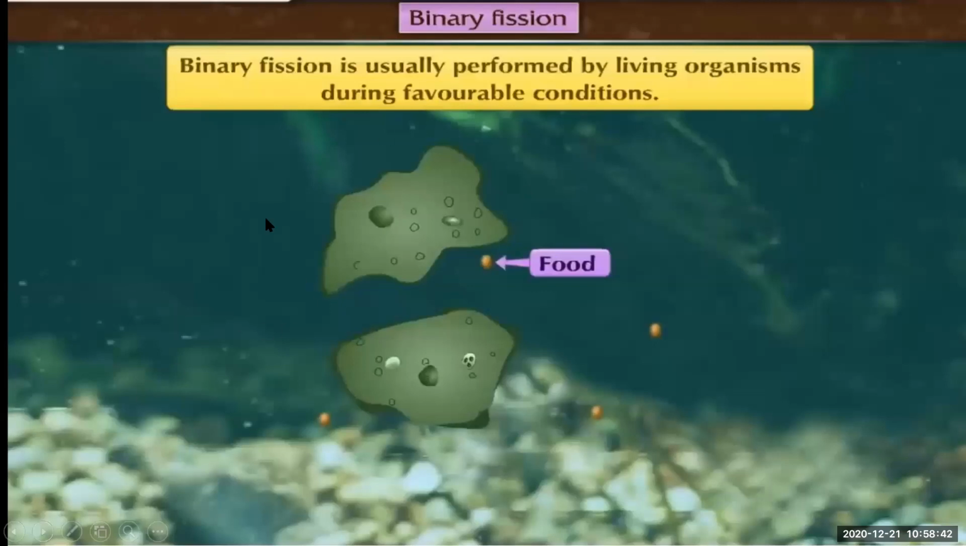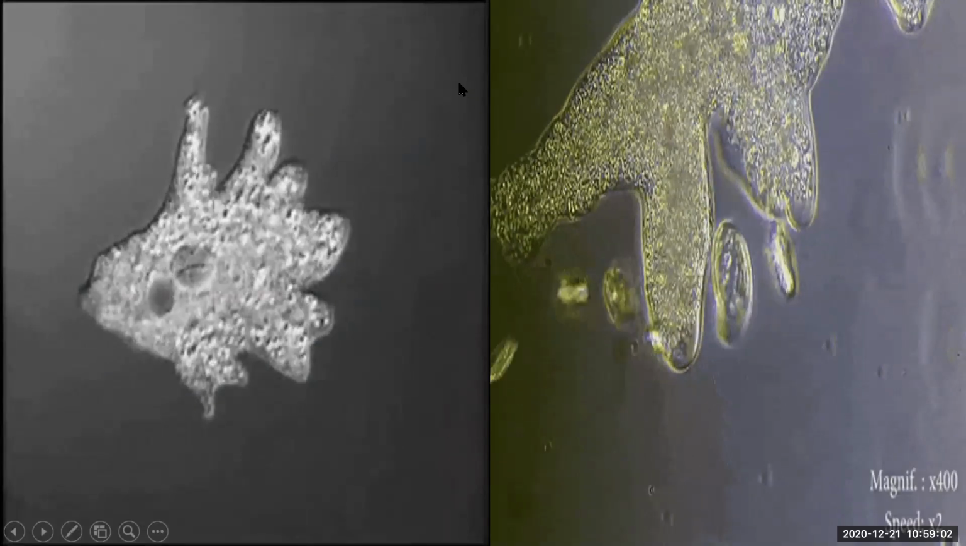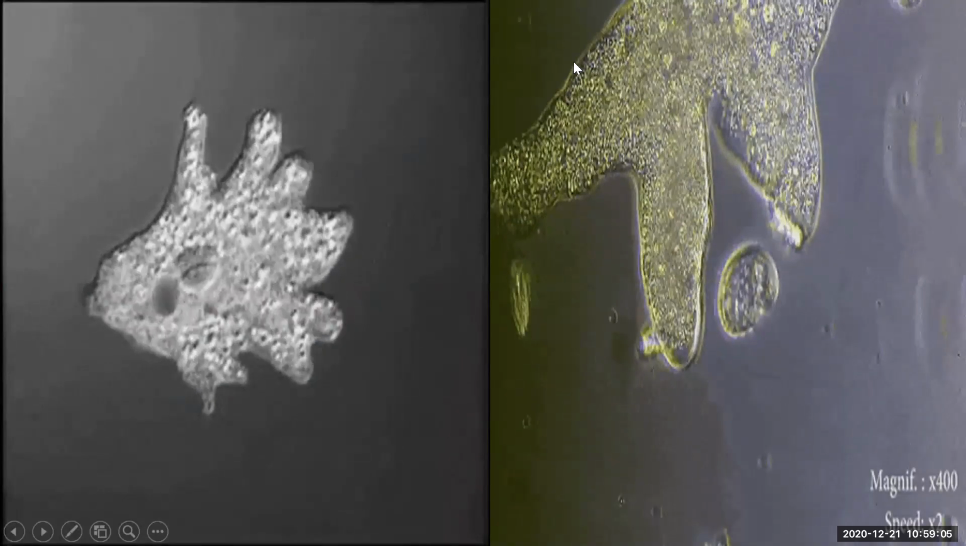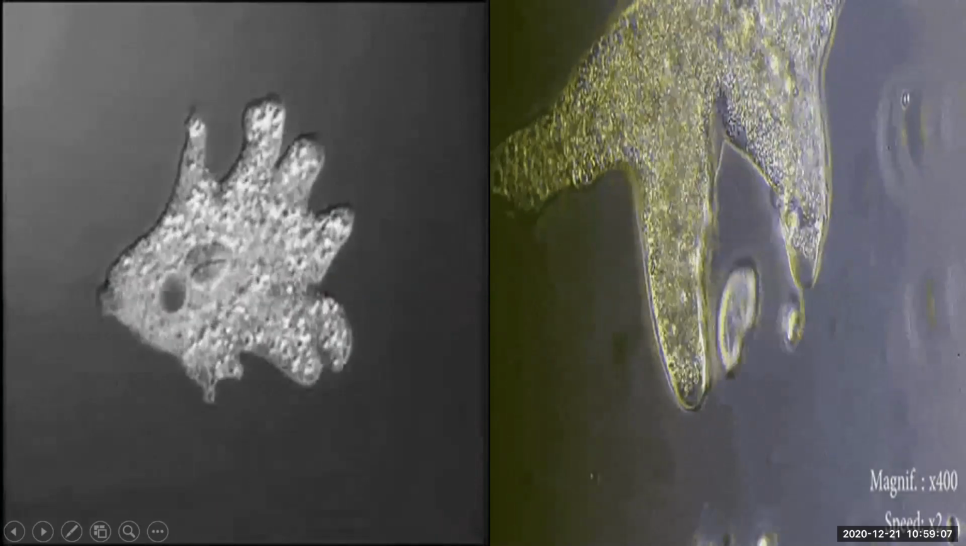See here, I have shown you a picture where the amoeba is splitting into two, where they have an abundant amount of food material, plenty of water and good environmental temperature. So binary fission is usually performed by living organisms during favorable conditions. What are the favorable conditions? There should be abundant food material, water and suitable temperature.